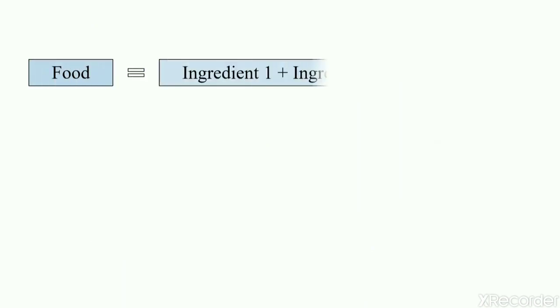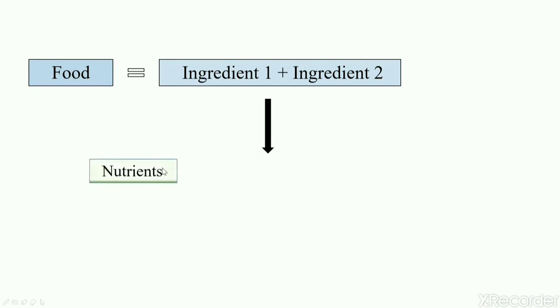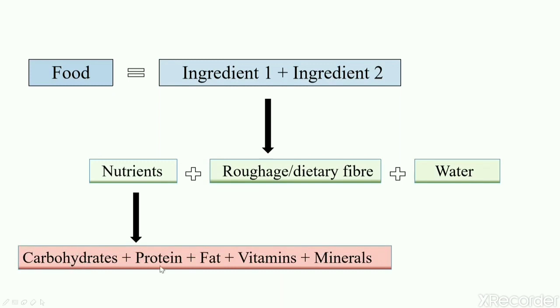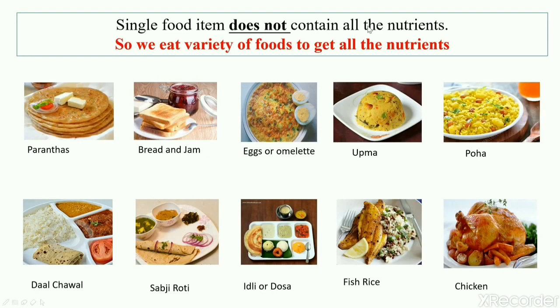So Ria, let's understand it this way. We know that food is made up of one or more ingredients and these ingredients contain nutrients, roughage or dietary fiber and water. Nutrients are further classified into carbohydrates, proteins, fats, vitamins and minerals. And our body needs these different nutrients, dietary fiber and water for its proper functioning. Single food item does not contain all these nutrients, so we eat a variety of foods to get all the nutrients. I hope Ria, you got your answer.